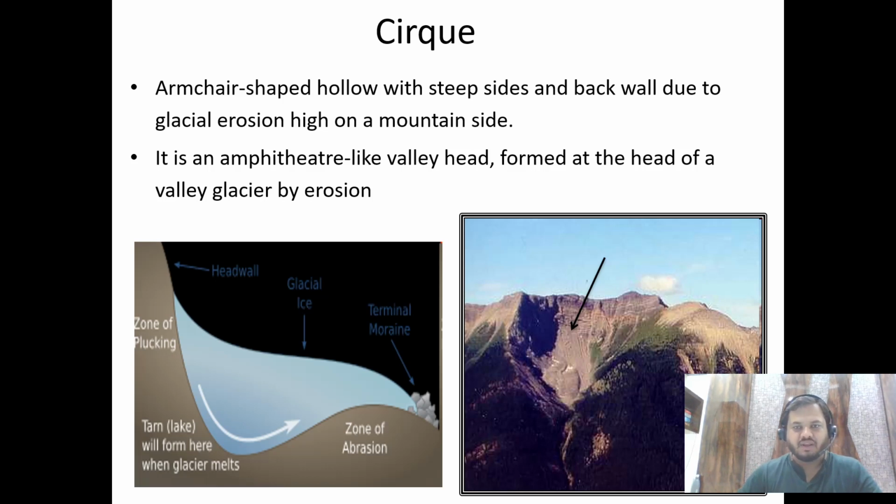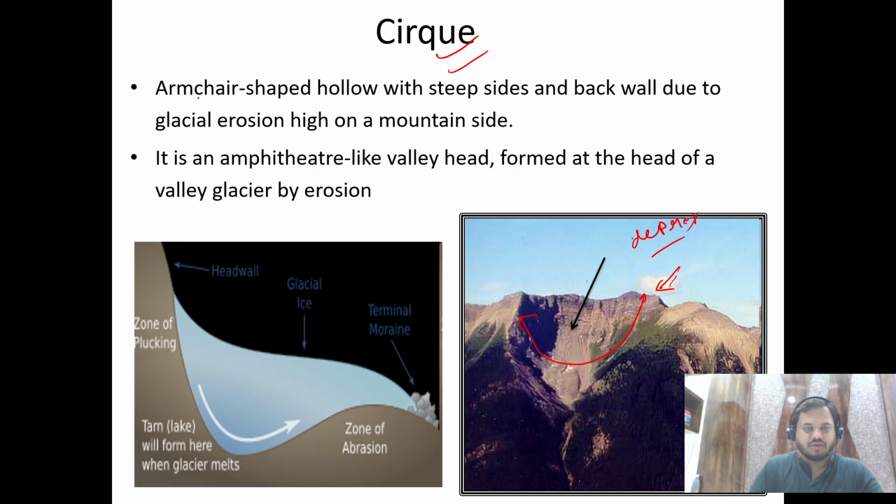So we were discussing this cirque. Earlier there was ice here, and that ice, or that glacier, has taken a scoop out of this mountain, and there is a depression. This is a circular depression. So this landform we call a cirque.